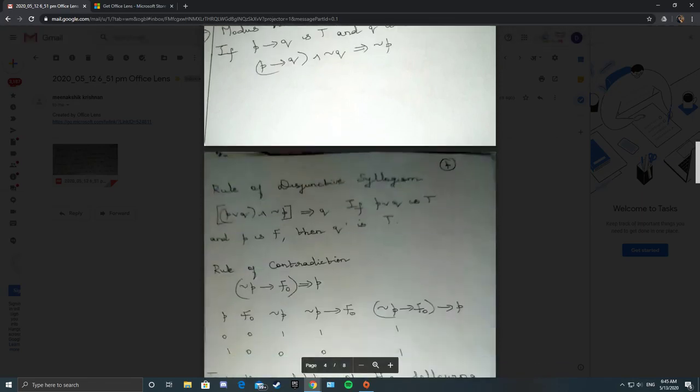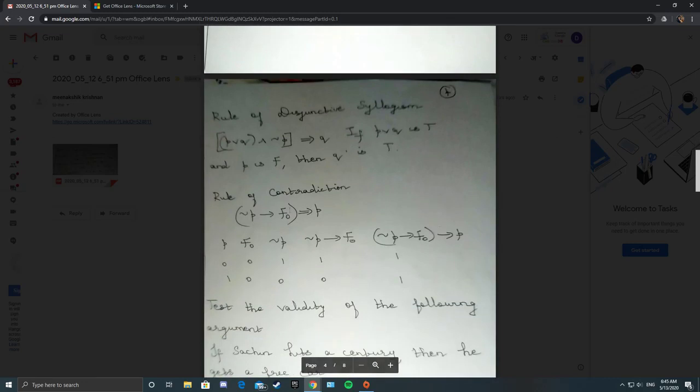So practice writing all these rules. Here I have the rule of contradiction: negation P conditional F naught. What is P? 0 1. What is negation P? 1 0. What is F naught? Contradiction, which is 0 always. So negation P conditional F naught.